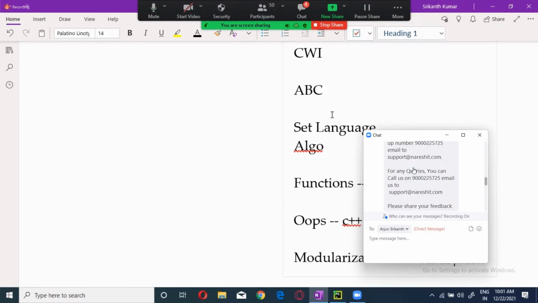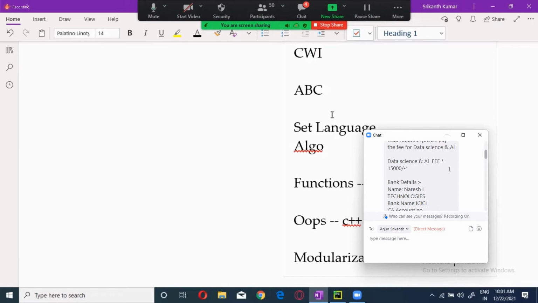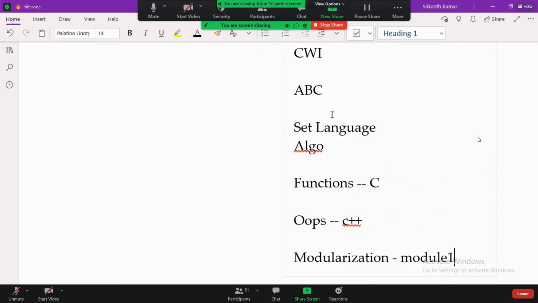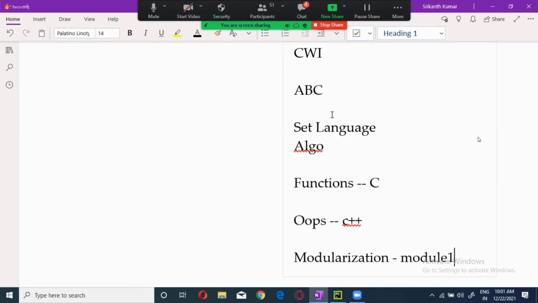In 1991, 92, 93, 94, he released new updates. When it came to 1995, Java came into existence. Java was released in 1995 by Sun Microsystems. It was an instant hit, a big hit.